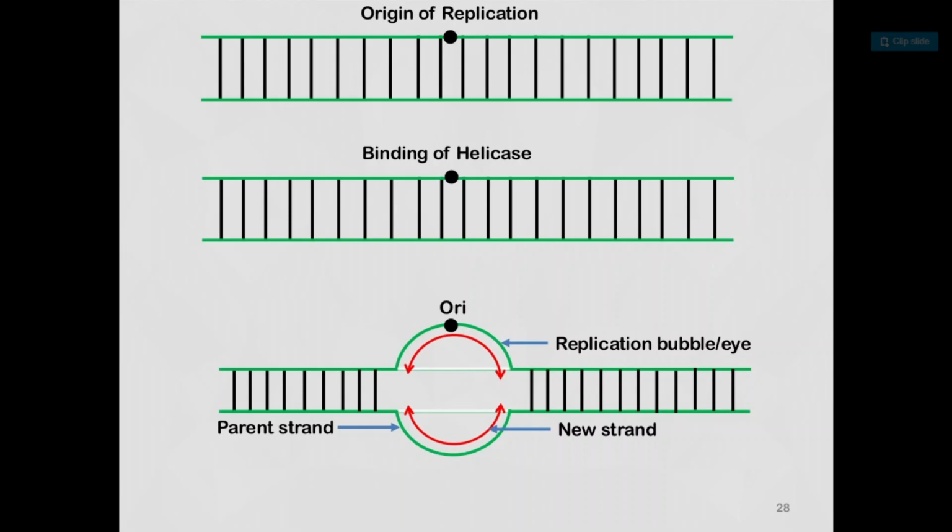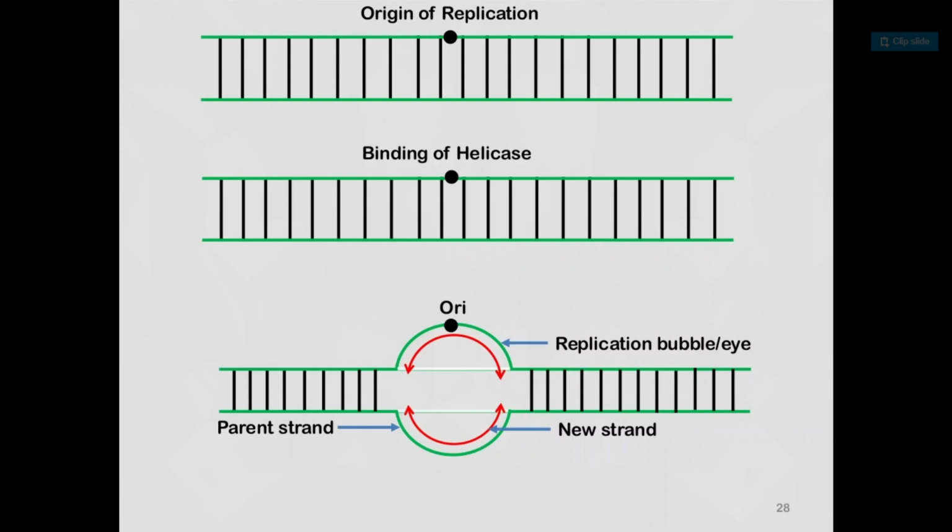Now see the diagram. With the diagram I will explain what initiation is. Origin of replication. This point is the origin where replication takes place. Binding of helicase enzyme. Here the helicase enzyme binds. After binding of the helicase enzyme, the 2 strands unwind. See, the 2 strands get separated, and that point is called ORI.